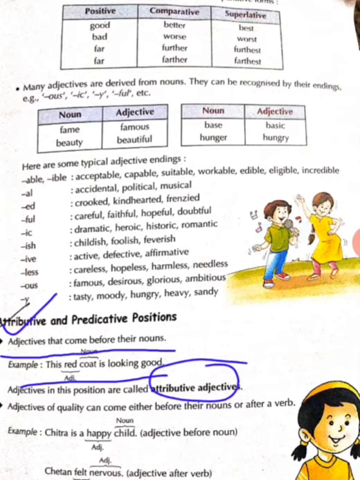Then we have adjectives of quality, which can come either before their nouns or after a verb. Example, Chitra is a happy child. Adjective before noun. Child, noun, and happy is an adjective here. Next we have, Chetan felt nervous. Felt is a verb and nervous is an adjective.